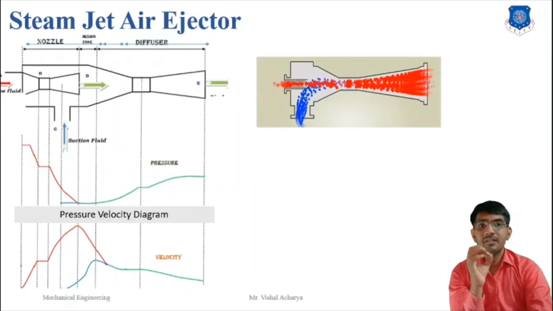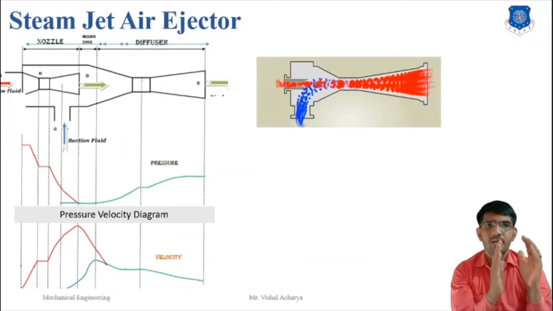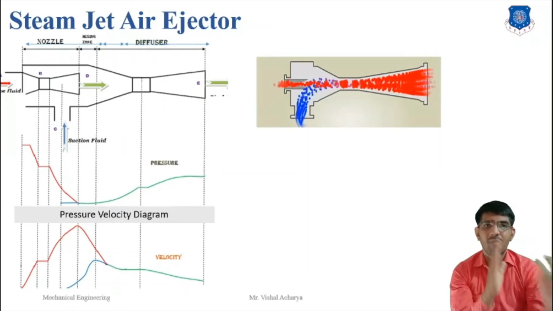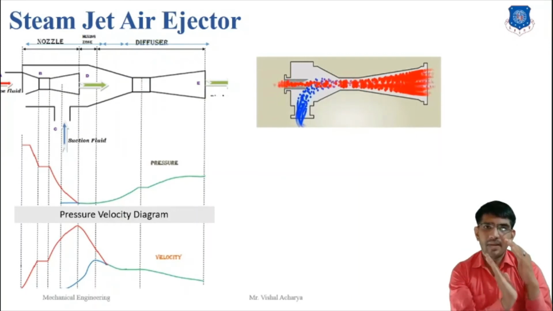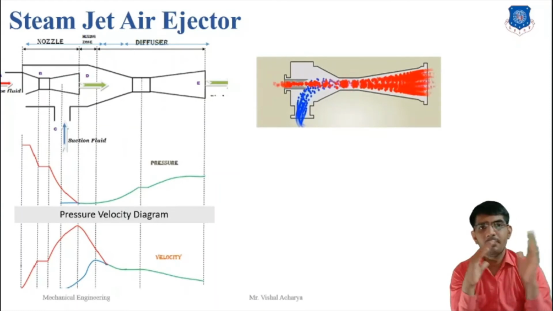The operating principle of the ejector is that the pressure energy in the motive fluid is converted into velocity energy by adiabatic expansion in the converging-diverging nozzle. Due to the pressure drop of the moving fluid, a low pressure zone is created before the mixing chamber.